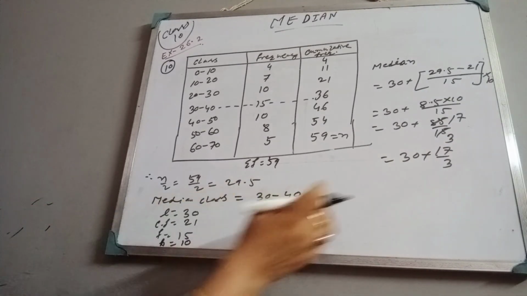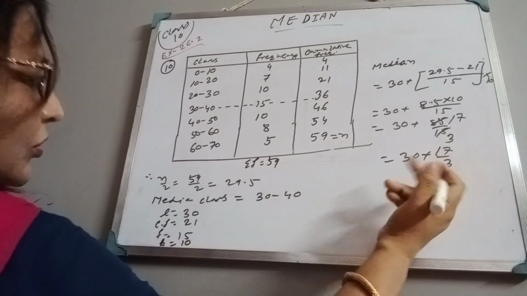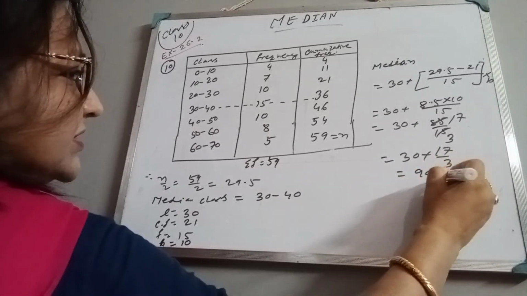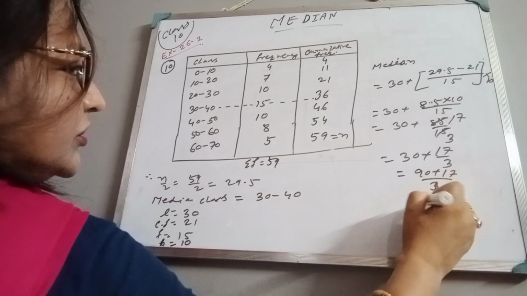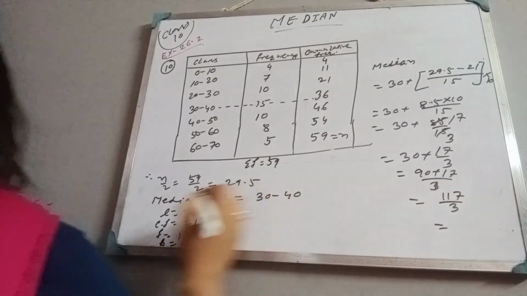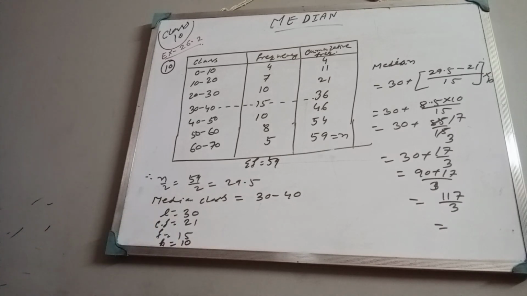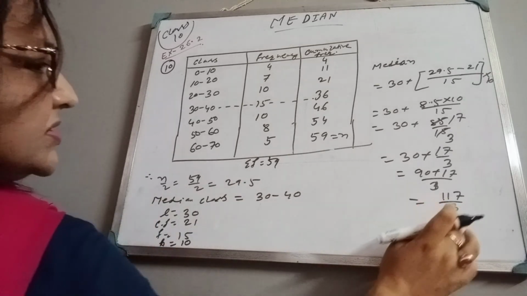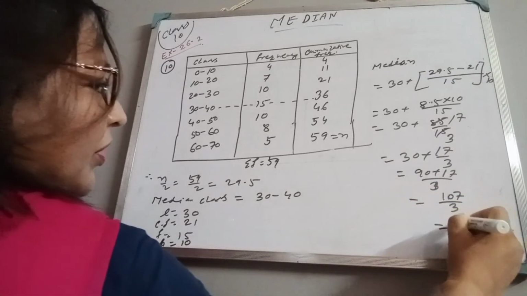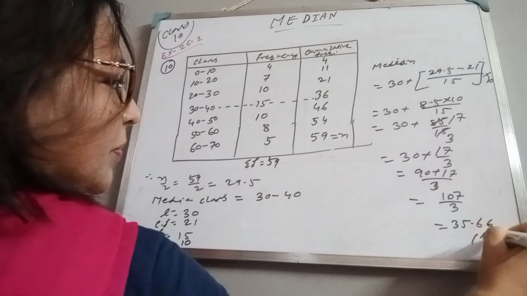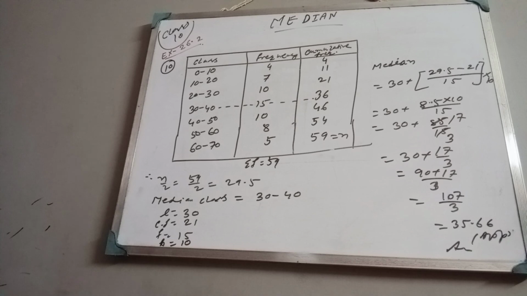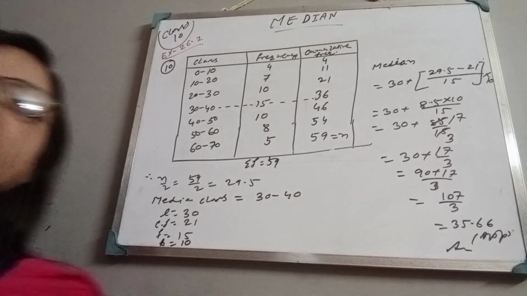17 by 3 you can do separately and then add to 30, or you can do the LCM. So it is 90 plus 17 by 3, which is 107 by 3, that gives us approximately 35.66. This is the answer for sum number 10. Okay, next sum coming in a new video.